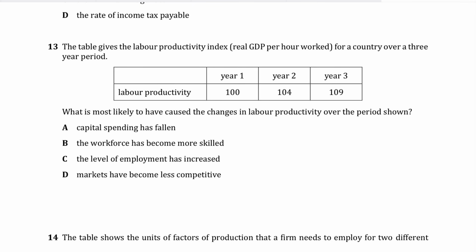Question 13 says the table gives the labor productivity index, real GDP per hour worked, because labor productivity is simply real GDP per hour worked. The index is basically a statistical number, and we use an index in order to reduce the complications of our calculations.